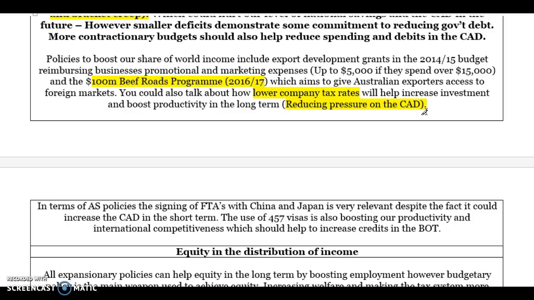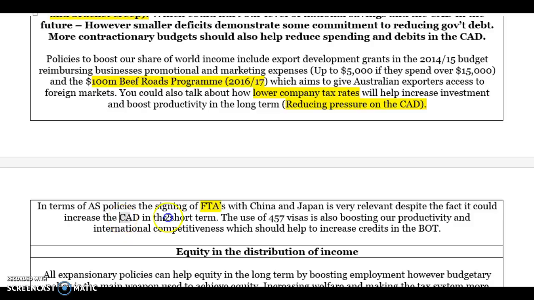Then finally, you want to talk about supply side policies. So within supply side policies, I'll be talking about two things. I'll be talking about our recent free trade agreements because that's very relevant in relation to external stability. So you can talk about how the Chinese and Japanese free trade agreements will help to give us access to world markets.